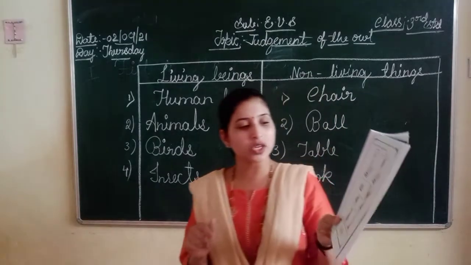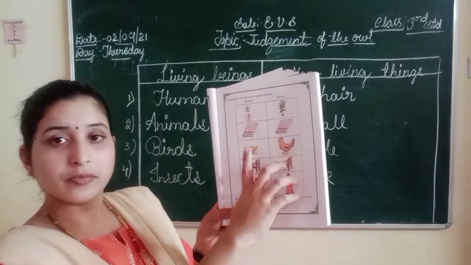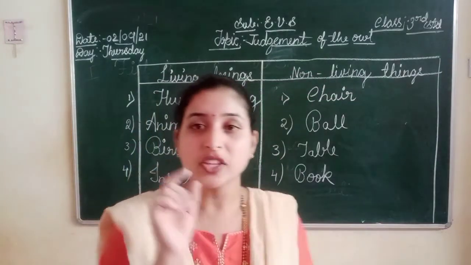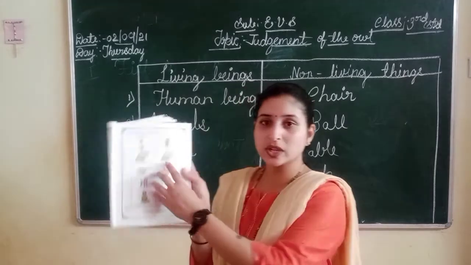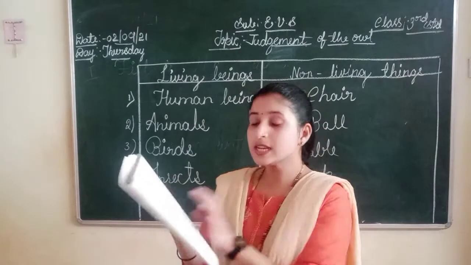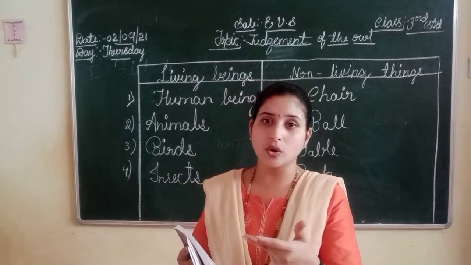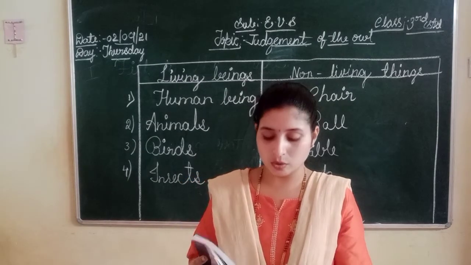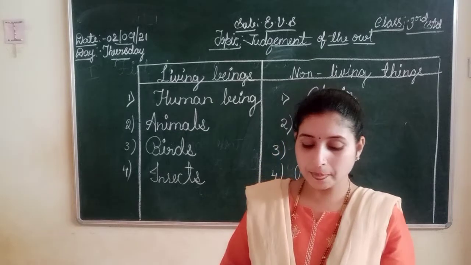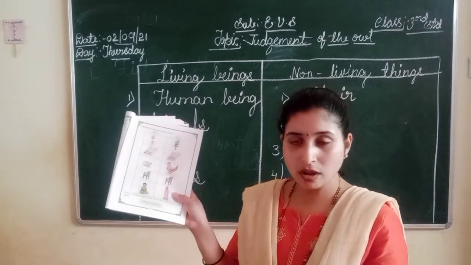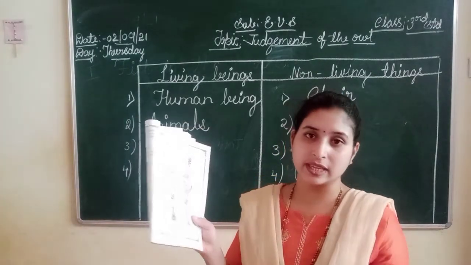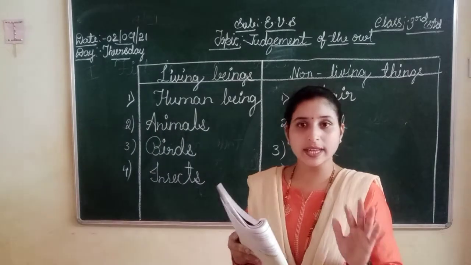Next, in the third picture, in the first picture it is a chick. In the second picture, it becomes a hen. Right? So, animals can grow. In the fourth picture, chair. Does it grow? No, because it is a non-living thing. It cannot grow.